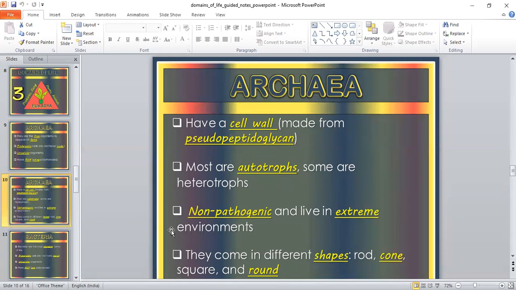One of the most important things about archaea is that they are non-pathogenic for us. No archaea is known to cause any kind of disease. So archaea do not cause any kind of disease to us, and they are non-pathogenic in nature. That is the main feature of the archaea.